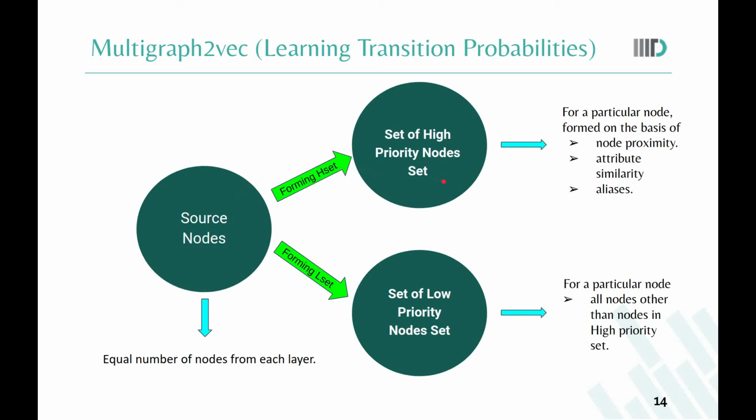The distance between v_i and S is less than or equal to k in layer L. The cosine similarity between S and v_i is more than a certain threshold tau in layer L. It is an alias of S in any other layer. Once the H set is constructed for a source node S, all nodes other than nodes in the H set form part of the L set for that node S.